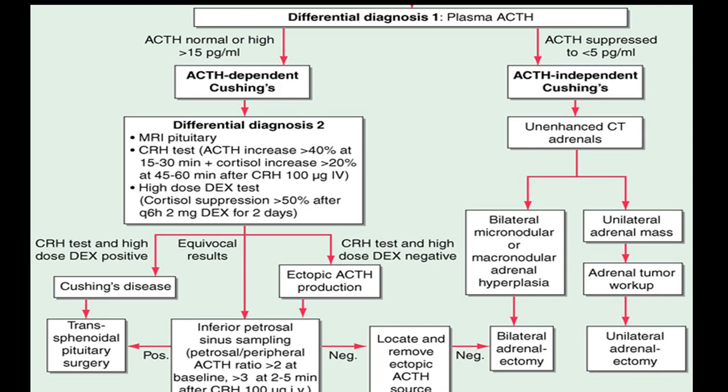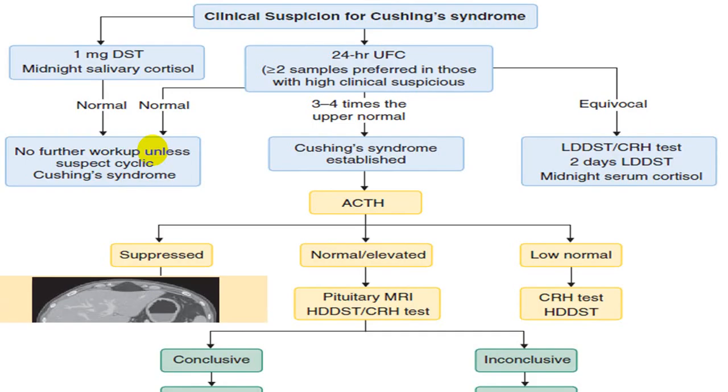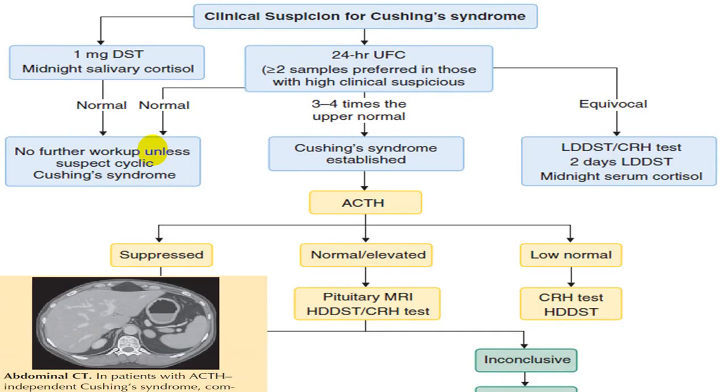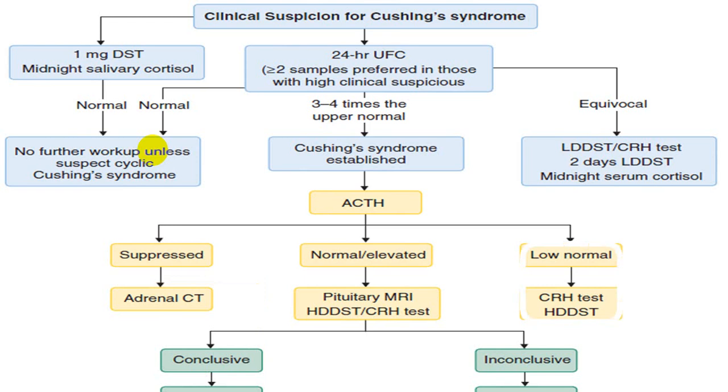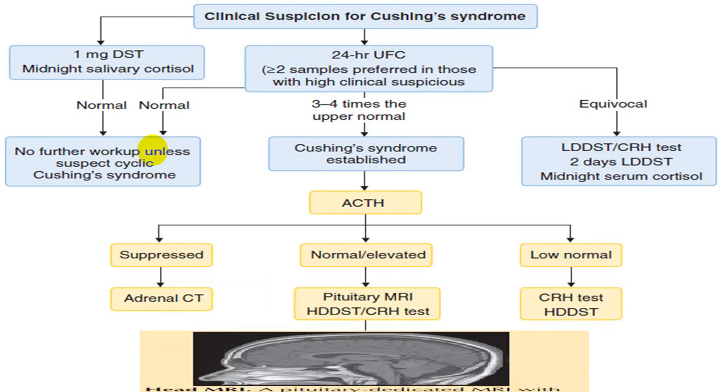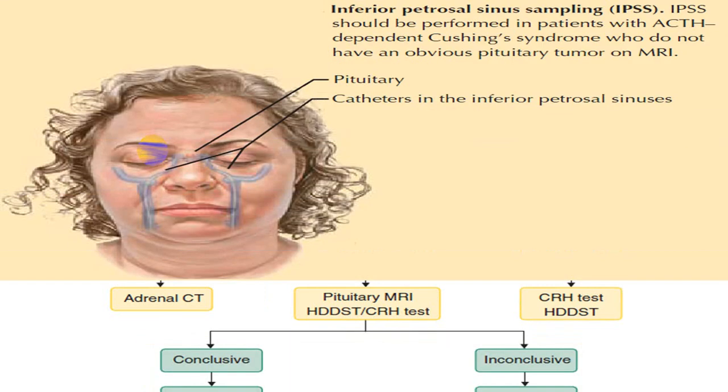This is the differential diagnosis of plasma ACTH level, ACTH dependent Cushing and ACTH independent Cushing. Independent is the adrenal glands, and dependent will be what we call a pituitary tumor, hypothalamic tumors or ectopic ACTH productions. You try to rule that out, and you can do that by CT or MRI. This is MRI studies. This is what we call differential studies.